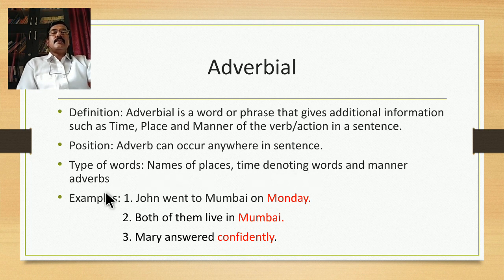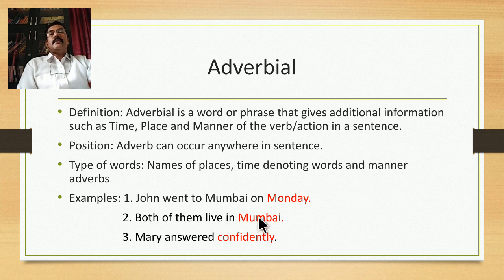So let us try to understand from a couple of examples. First one is John went to Mumbai on Monday. In this sentence, Monday, which is in red font, is an adverbial of time because it talks about time. Mumbai also is there, which talks about place, in the first sentence also, but we have focused on it in the second sentence. Both of them live in Mumbai.